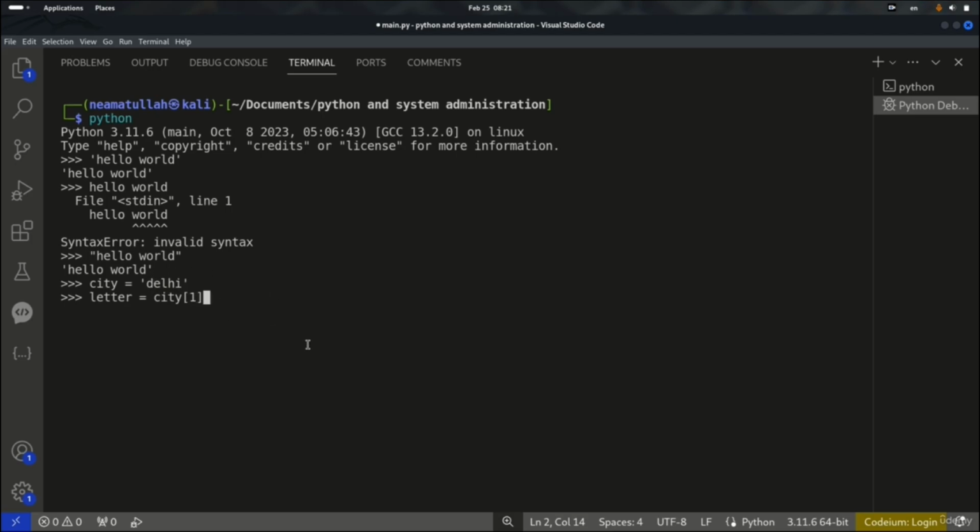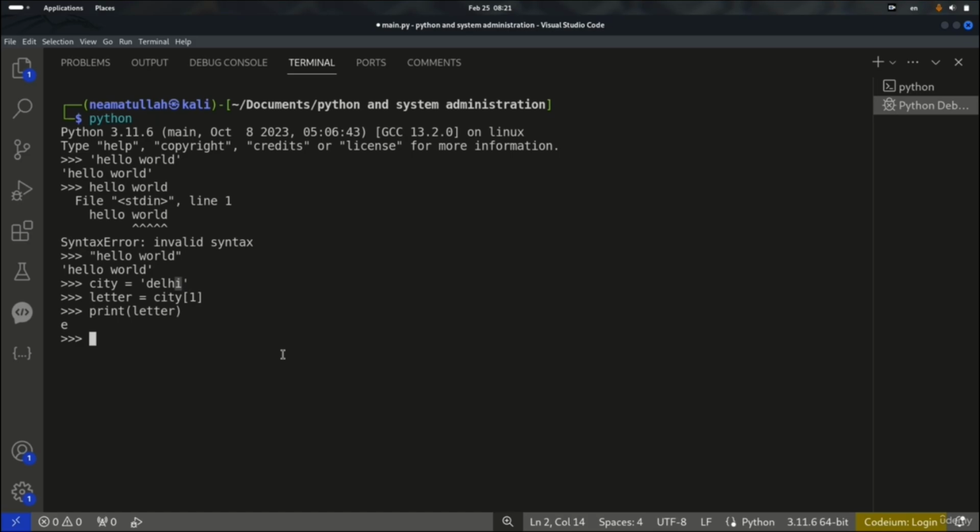Let's see. It's not giving me anything. That is because I didn't print that. So let's print the letter and hit enter. You see it is giving me the E. Why not the D? Because the indexes start from 0. It starts from 0 and goes up to the last number.